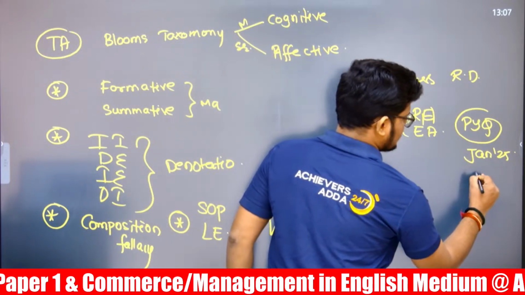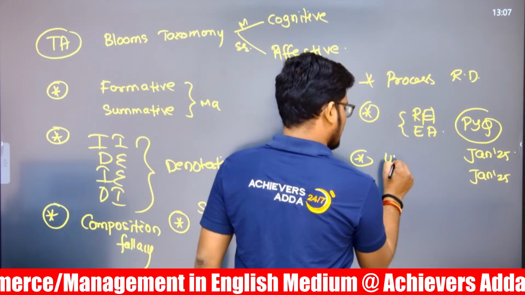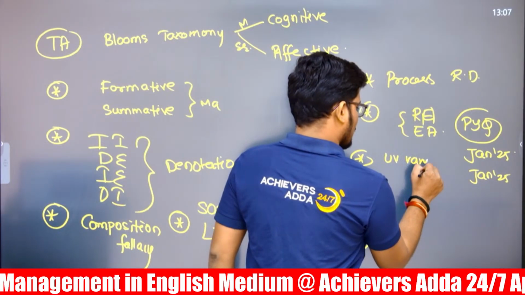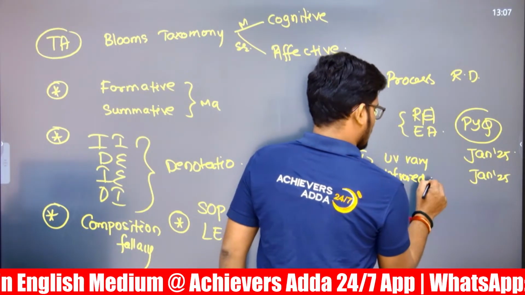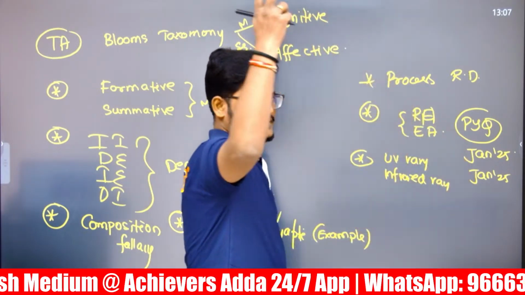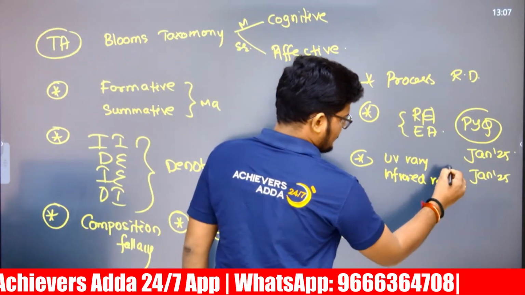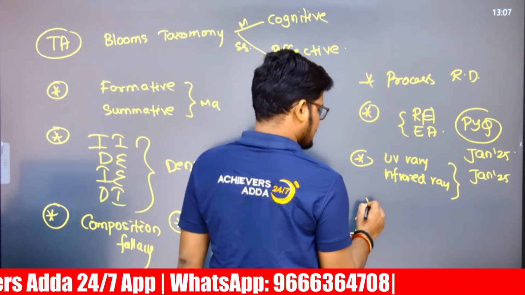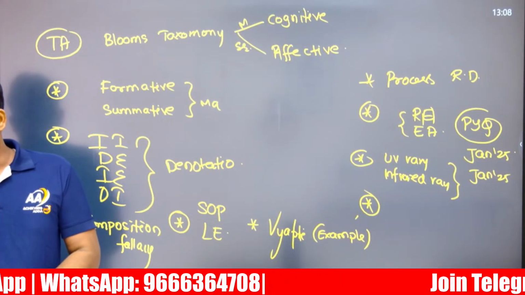And there is one more similar January 2025 question, on UV rays and infrared rays: when the sunlight is coming from the sky, what are the different rays, and we need to arrange them in sequence based on magnitude. It's a PYQ. It's a PYQ.